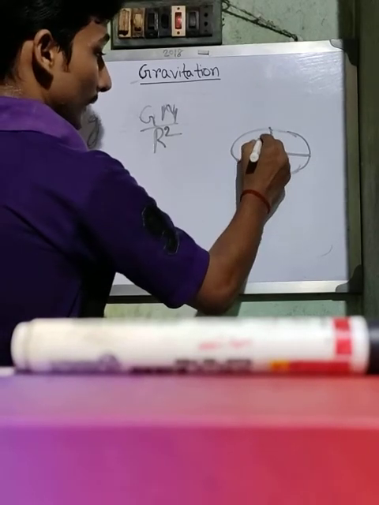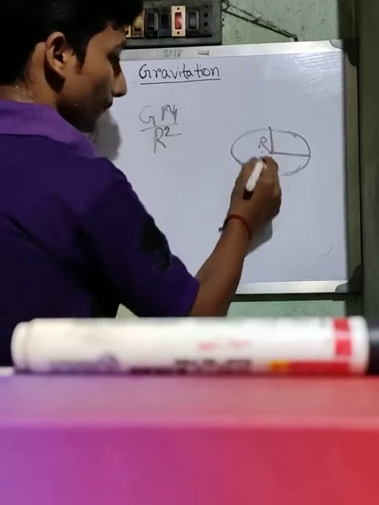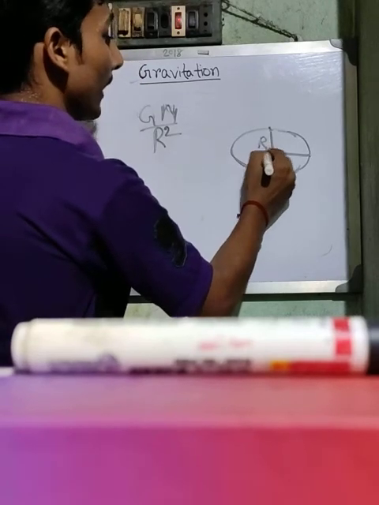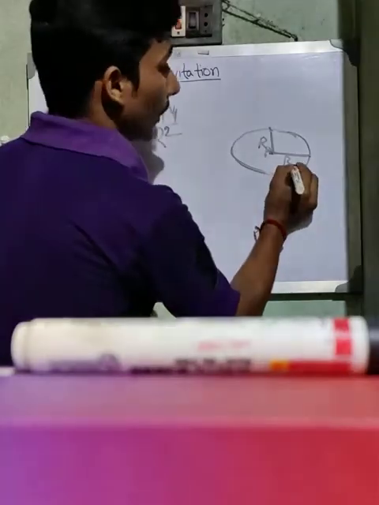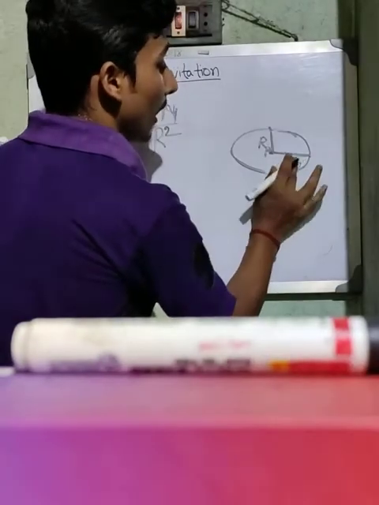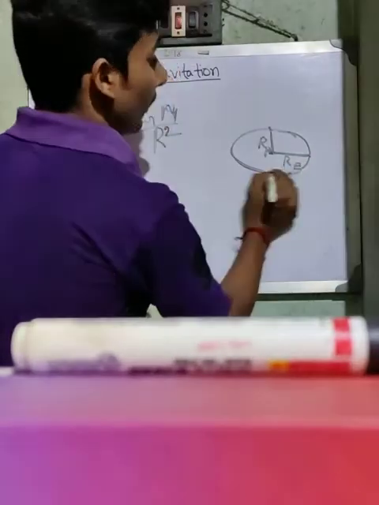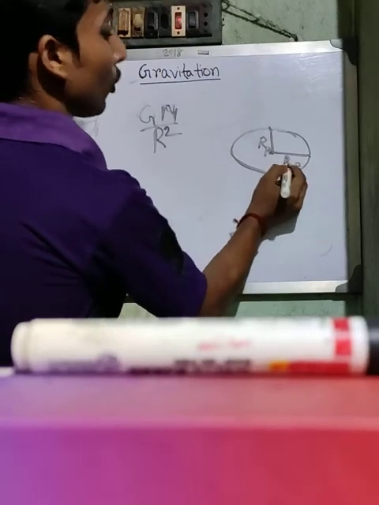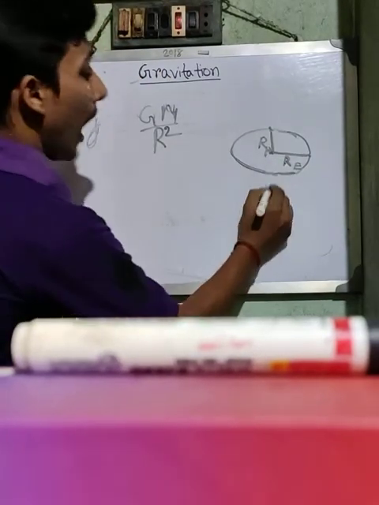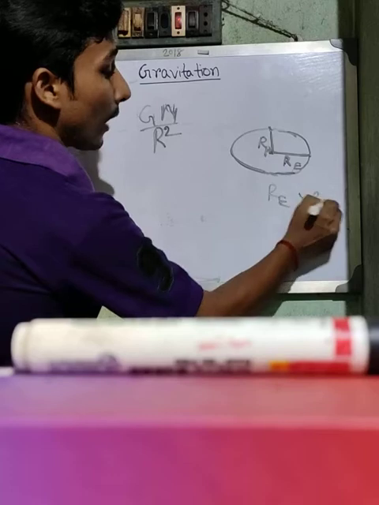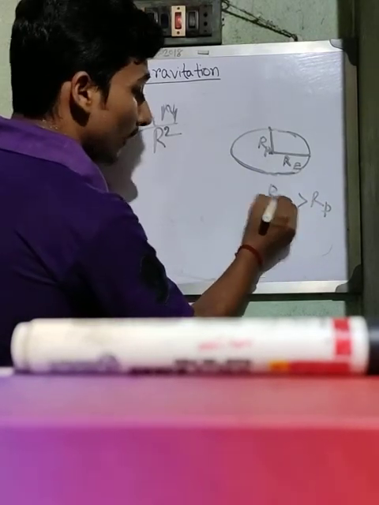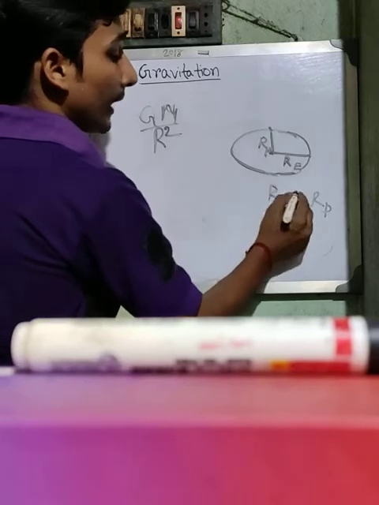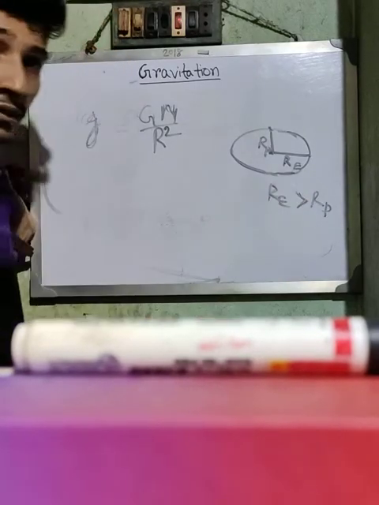So this is r_p, the radius of the earth at the pole, the polar distance, and R_e, capital R, is the equatorial radius. And you know, R_e is greater than r_p. That means the equatorial radius of the earth is greater than the polar radius of the earth.